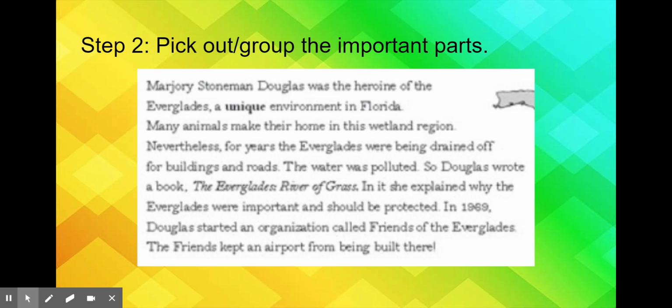So I'm sorry this is a little blurry, but this is the only way I could get it onto my slide. So our step two is to pick out and group the most important parts.